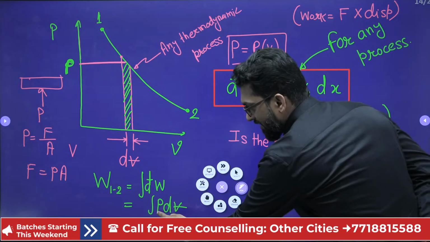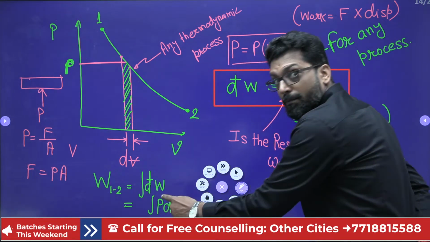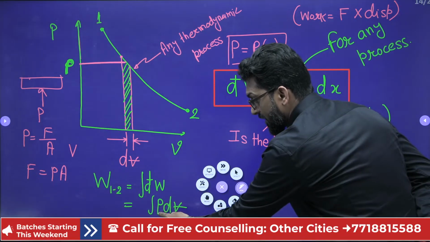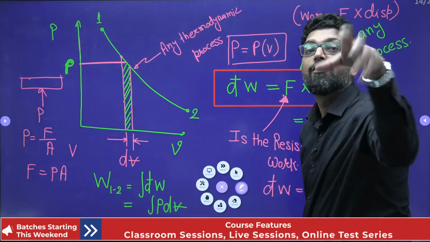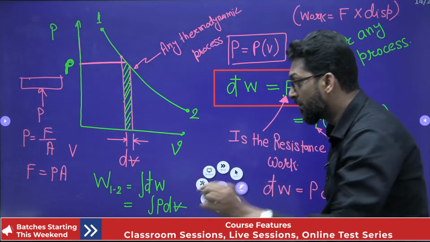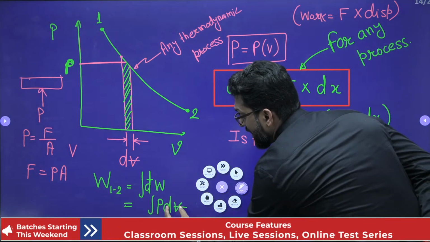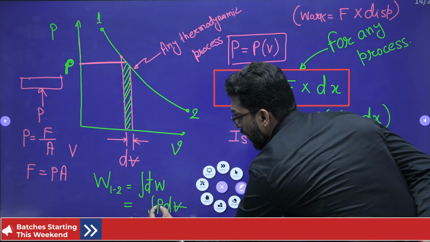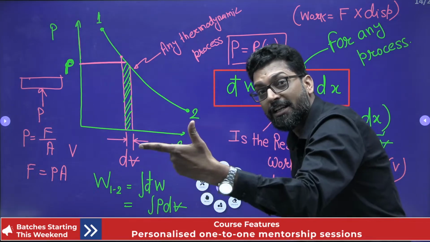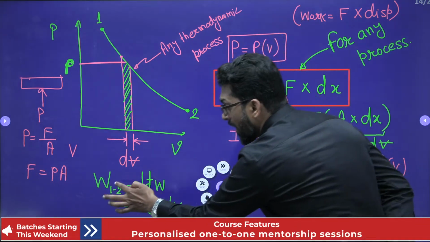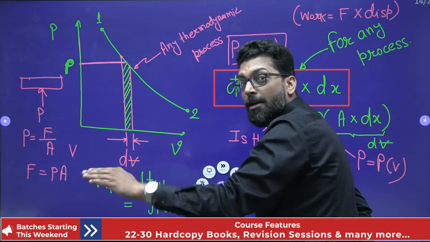This is never negative. P is positive. dV may change. That means expansion, volume increase; compression, volume decrease. So dV will increase or decrease, pressure is always positive. So the integration may be positive and may be negative. That means this work transfer may be positive, may be negative.